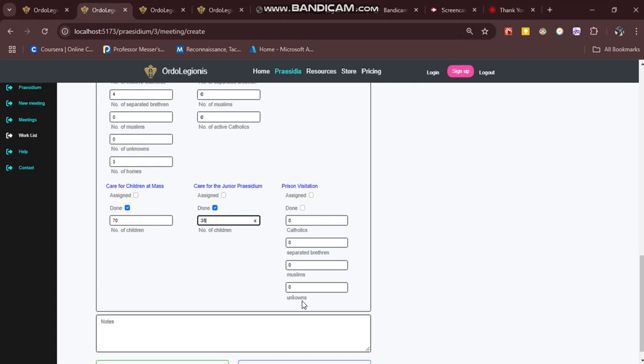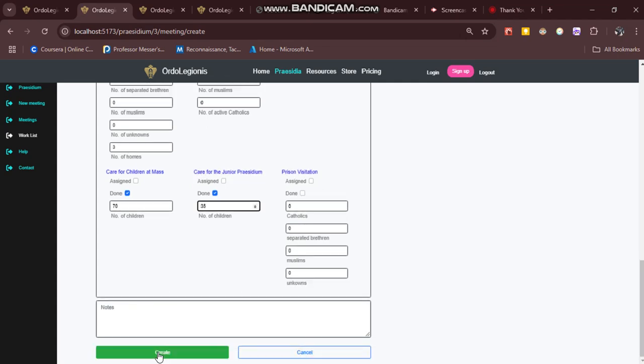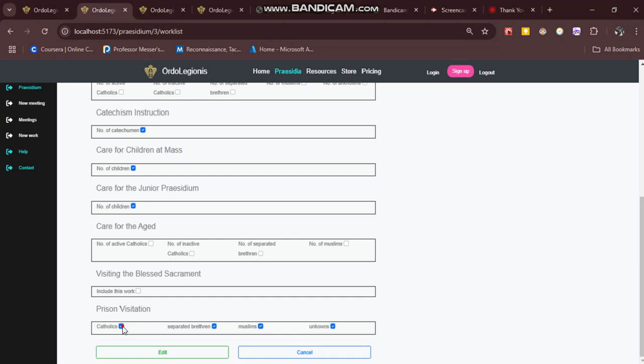Alright, so now I used this prison visitation as an example last time. So let's first create this meeting. Prison visitation is an active work that I used as an example to show that you could add it to your work list. But my procedure doesn't carry out prison visitation. So how do I remove this work from my work list? All I do is come back to my work list and unselect any metrics that have been selected. This should be unknowns, not uncounts. So that has been unselected. Edit this work list. So it should now be edited.